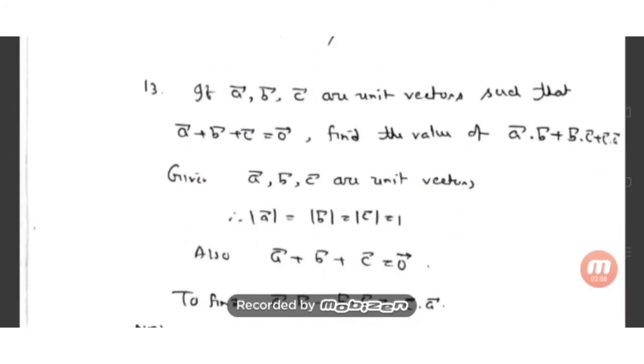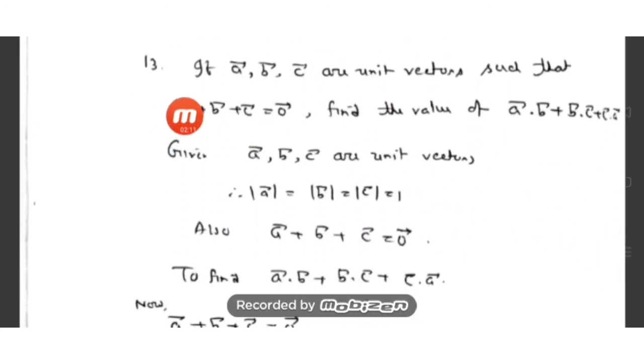Hope you understand it. Now let us go to question number 13. If a bar, b bar, c bar are unit vectors such that a bar plus b bar plus c bar is equal to 0 bar, find the value of a bar dot b bar, b bar dot c bar and c bar dot a bar. So here you have to get the value of the dot products a dot b, b dot c and c dot a, their sum. It is given that a, b, c are unit vectors. Also one condition is given that the sum of the vectors equals the 0 vector. The sum of the vectors is 0, but the magnitude of each vector separately is 1.